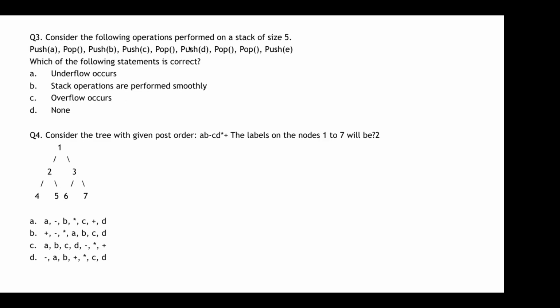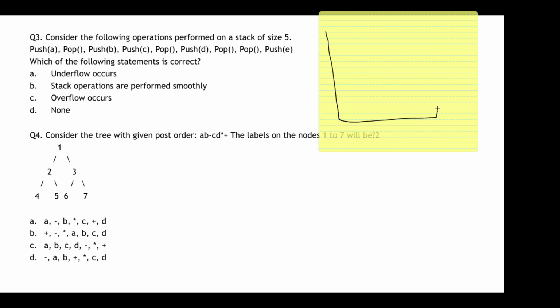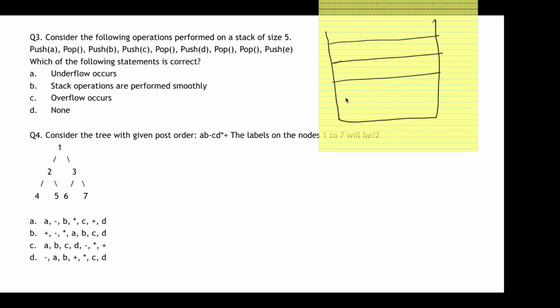It says consider the following operations performed on a stack of size 5. Okay, these are certain operations that are performed on a stack of size 5. Which of the following statements is correct? Okay, so first let's perform the operations, then only we'll get to know which are the correct statements. So 5 means I'll require a size of 5. So let's create 5. So this is 1, 2, 3, 4 and 5, right?